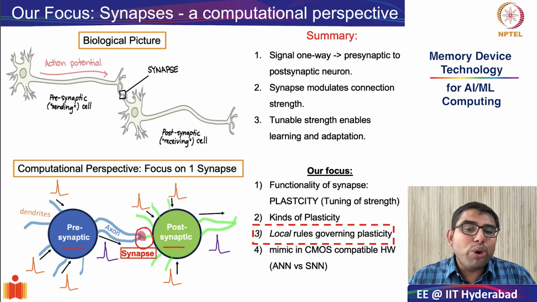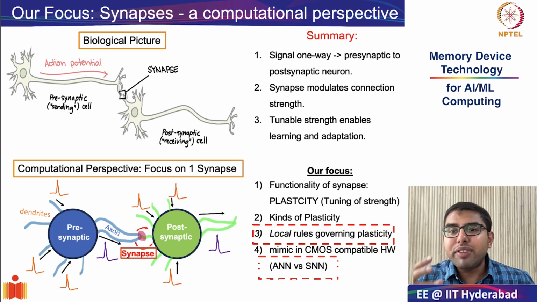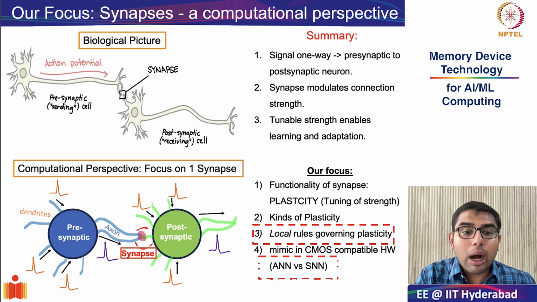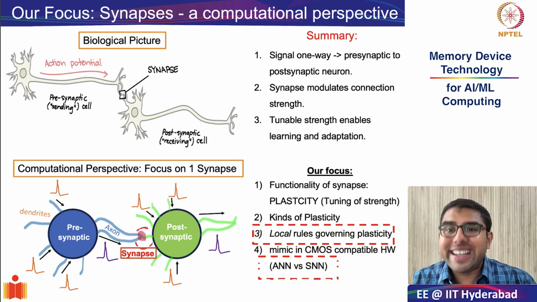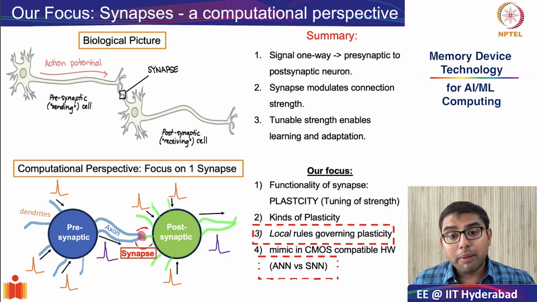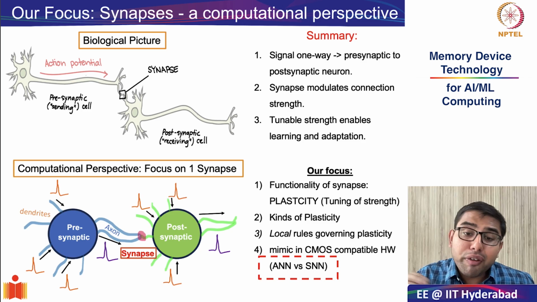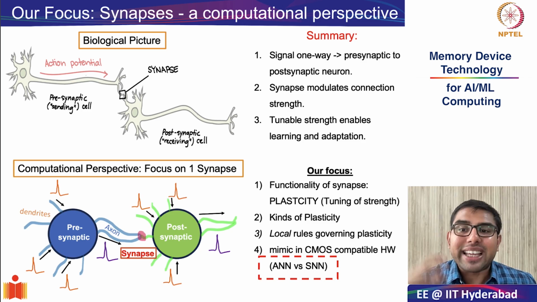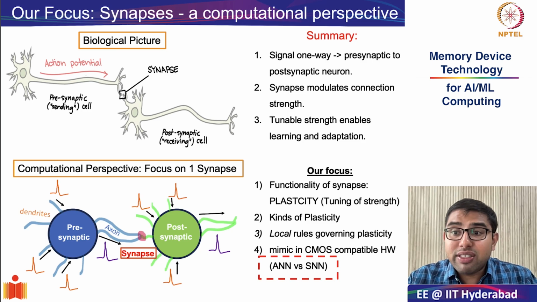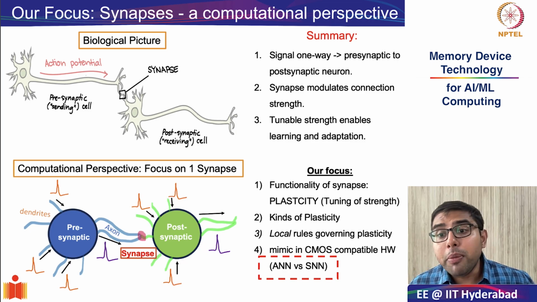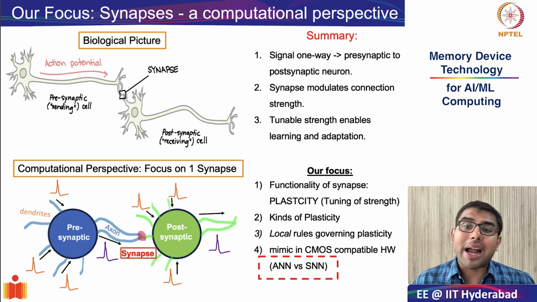Okay, so next I want to focus on why, despite having such little understanding about how these local rules lead to global intelligence, we still want to mimic these local rules in hardware devices. And the reason is even more baffling. The reason is that when we use similar local learning rules in artificial computational systems such as spiking neural networks, which we will be studying in the last module of our course, these systems are still able to learn and perform complex tasks like classification, pattern recognition, and decision making. So that is the key value proposition.